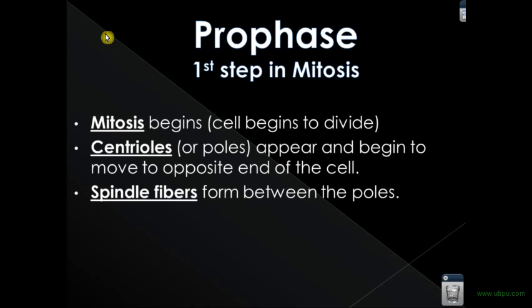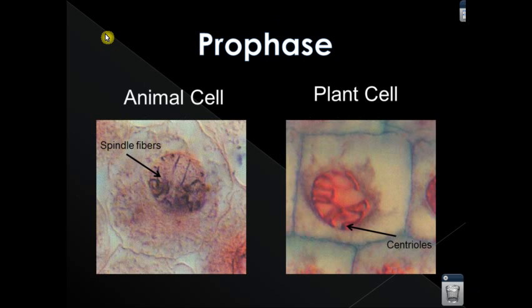There are the chromatids. Now in prophase, again, it's the first step in mitosis. It's where the cell begins to divide. The centrioles or the spindles appear, and they begin to move to the opposite ends, and the fibers start to really show up. In prophase at the cellular level, we don't really see it again. It's a little tough to see what we're looking at here, but the next few phases we will definitely see it.